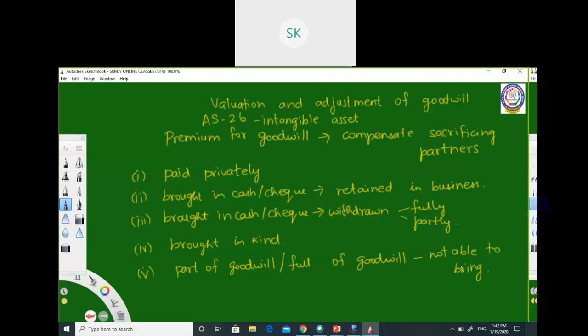So when the new partner is not able to bring either a part of goodwill or full amount of goodwill, premium for goodwill, this is the fifth type of adjustment of goodwill.